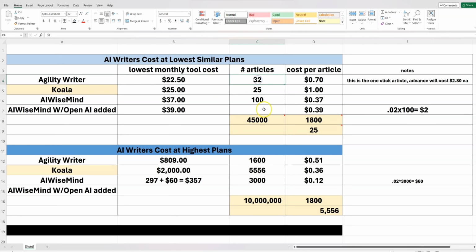You get 32 articles on that plan, and that's going to cost you 70 cents. You can see I have the formula right over here. It's the cost divided by the articles. We have 70 cents per article.